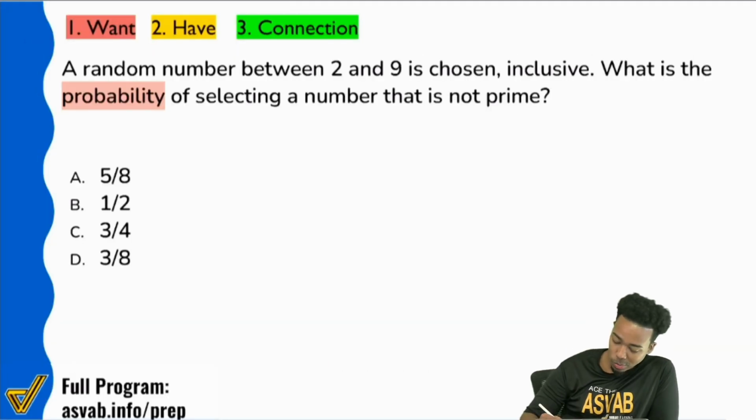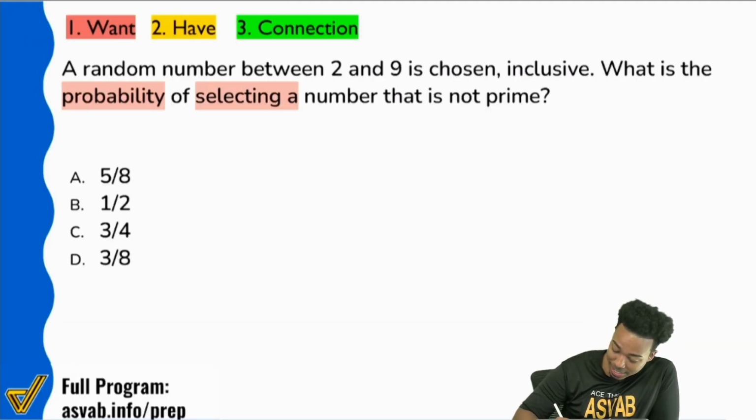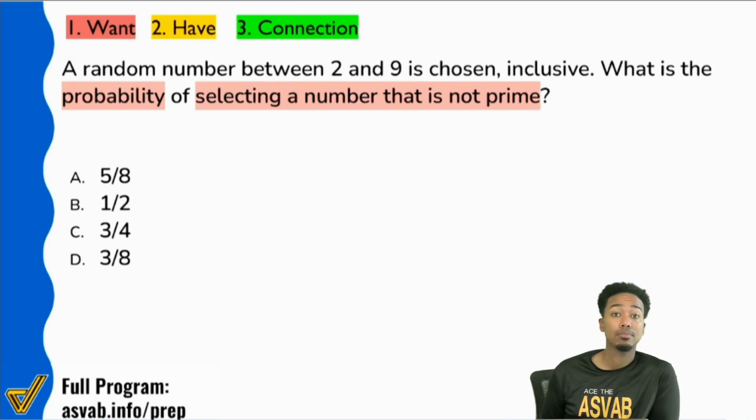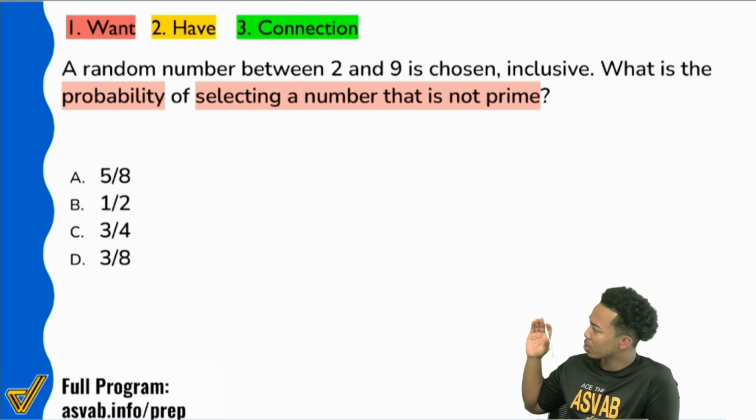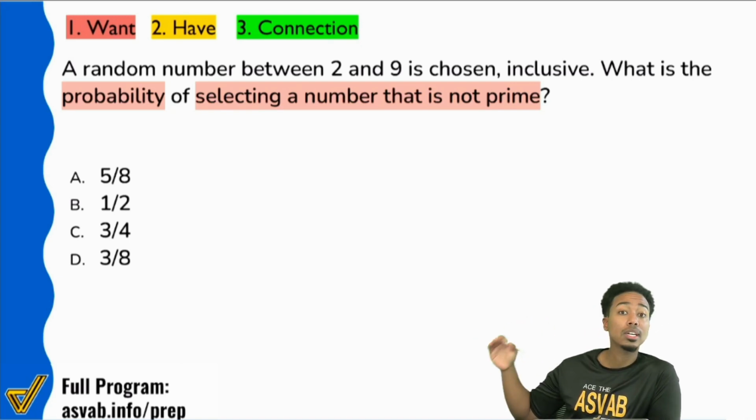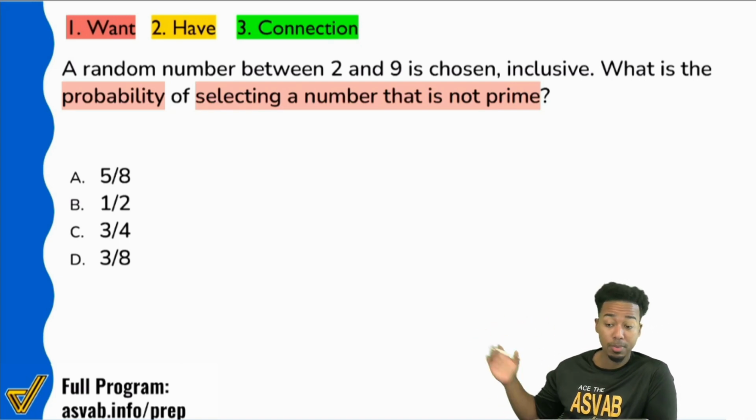So here they tell you, what's the probability of selecting a number that is not prime. Boom. Selecting a number that is not prime. Now, let's go ahead and really gear our heads toward what we're supposed to be thinking when it comes to these pure math words like probability.